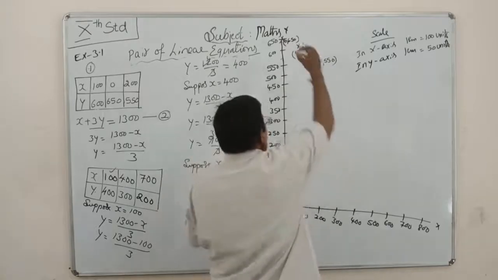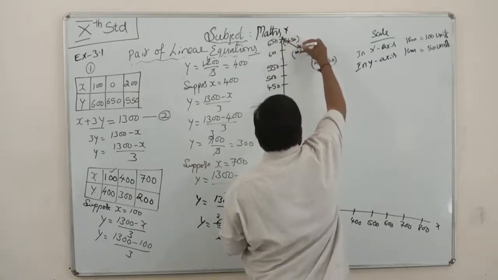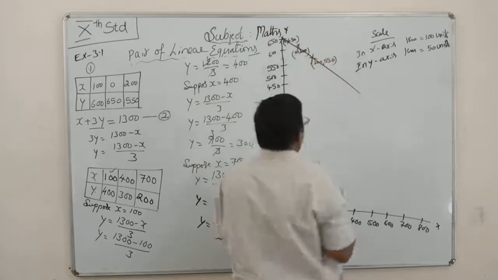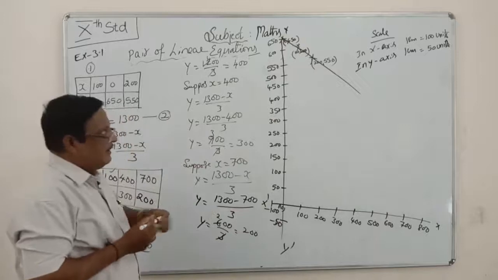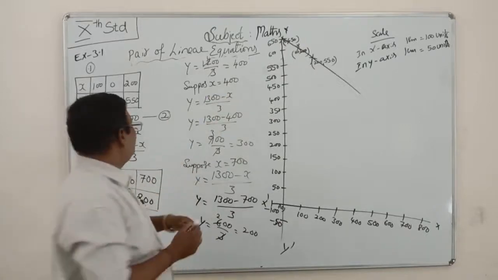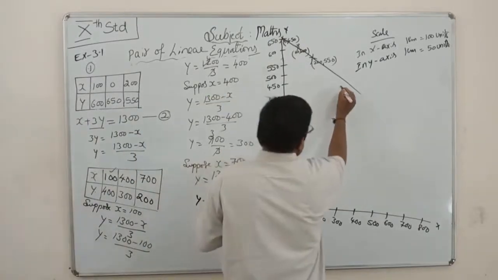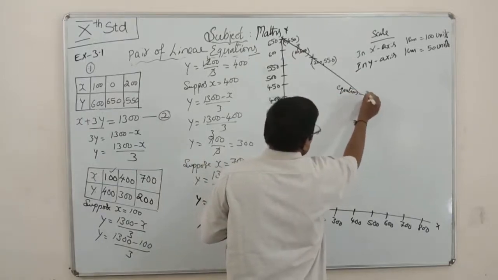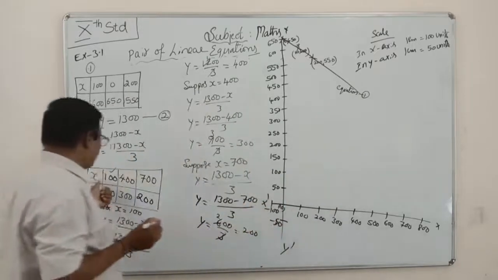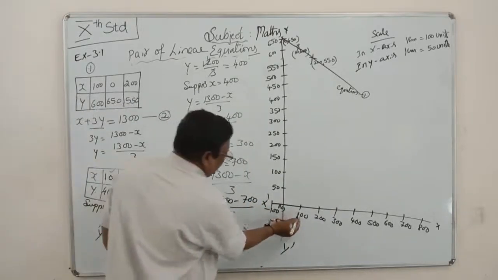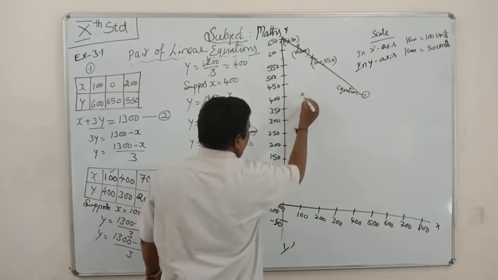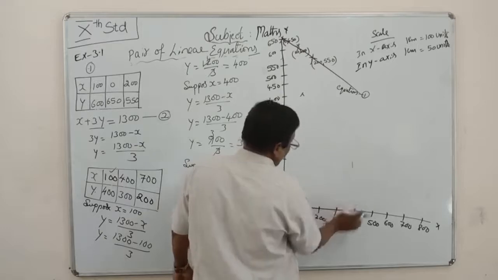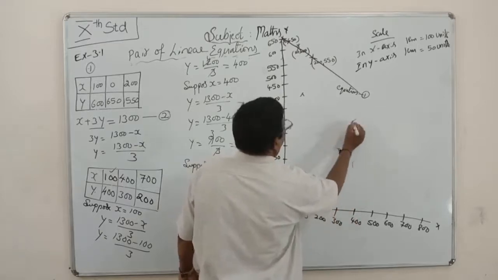Using a scale, we have to draw a straight line. These 3 points lie on the straight line. This is the first graph. This is equation number 1. Next, equation 2. When x is equal to 100, y is equal to 400. This is 100, 400. Then 400, 300. 400, 300 means here 300.